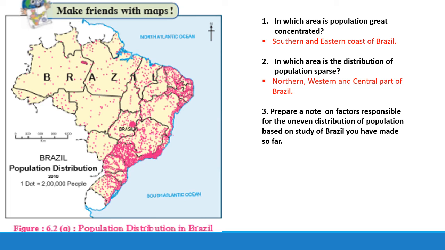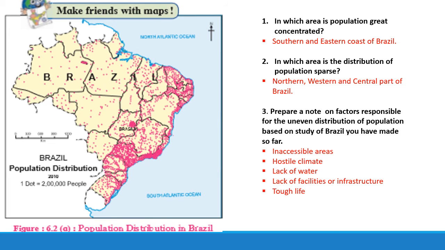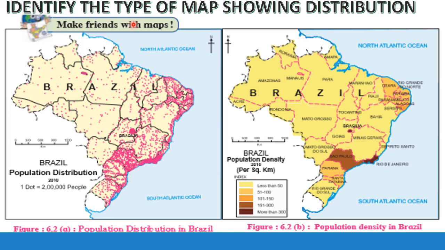Then we have tough life in the northern part, talking about the tropical area, and lack of occupation. So inaccessible areas, then hostile climate, lack of water, lack of facilities or infrastructure, tough life, and lack of occupation also. So if the question is asked, these are the main points you have to write. Then our next question is, identify the type of map showing distribution.